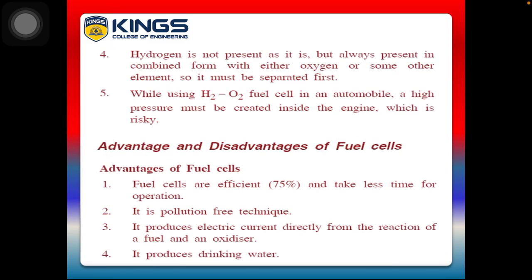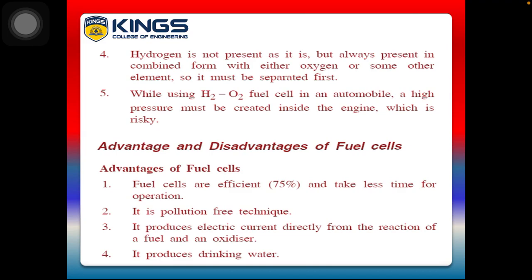Hydrogen is not present as it is, but always present in the combined form with either oxygen or some other element. So it must be separated first. Hydrogen should be separated from the other elements before we use it in the anode compartment as a raw material. So our first work is to separate the hydrogen before using it.